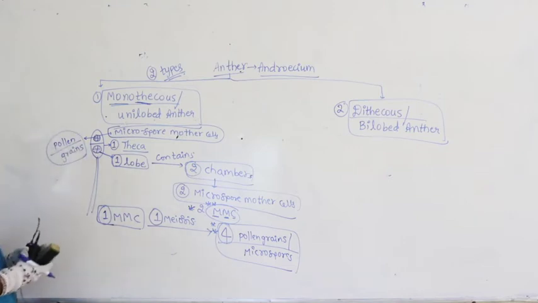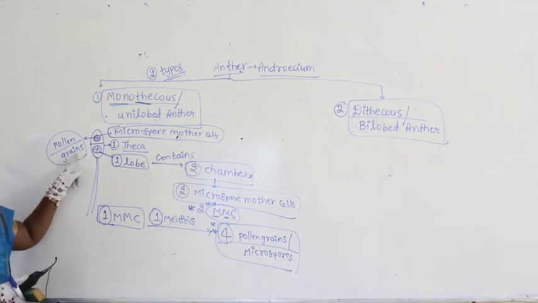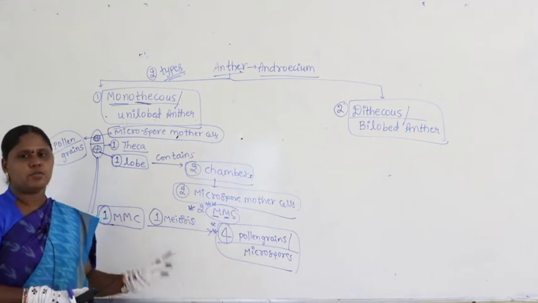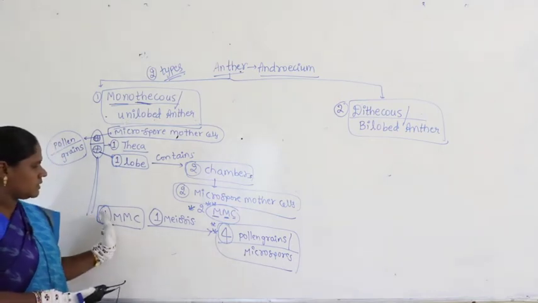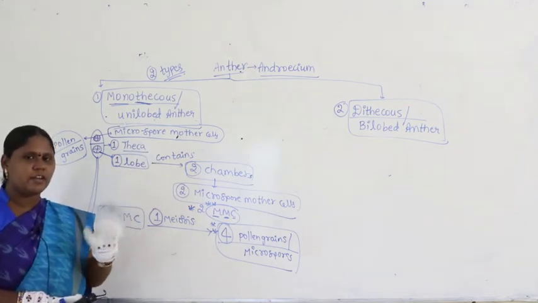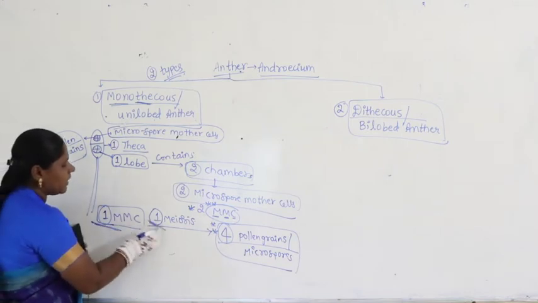Right. So what do we find here? The dotted ones that are produced here, we call them pollen grains. Pollen grains are also referred to as microspores. Now you understood that these microspore mother cells give rise to pollen grains. So if you look at the ratio, one microspore mother cell undergoes one meiosis.